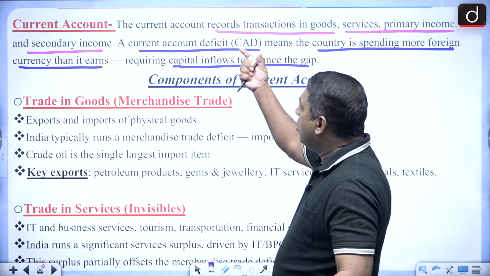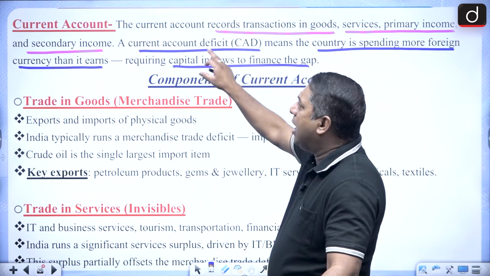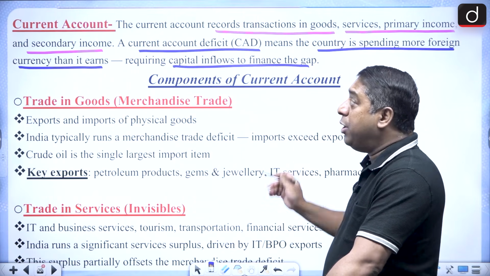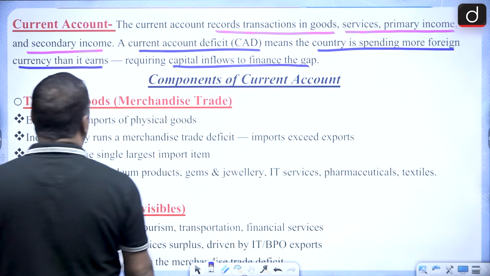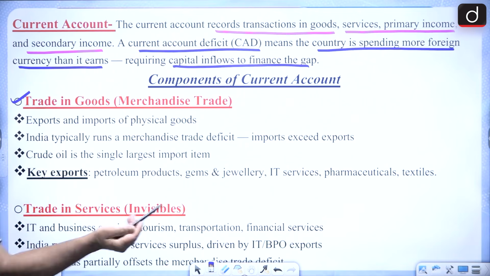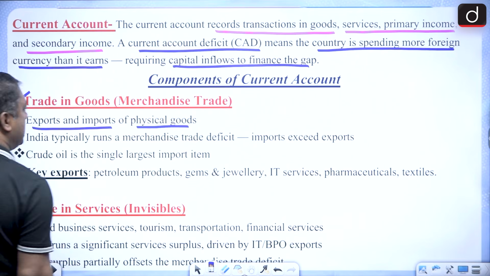So to tackle this current account deficit, what do you require? You require capital inflows, that is capital inflows in the form of borrowings and all, to finance this. Now, when I talk about trade in goods, it is called merchandise trade. I did tell you, export and import of physical goods.